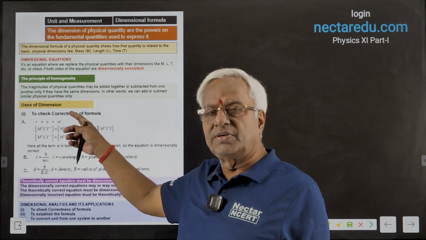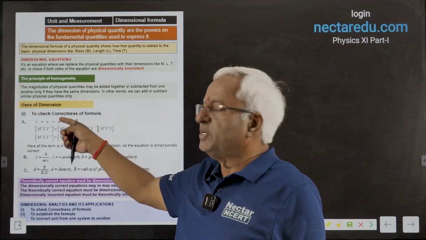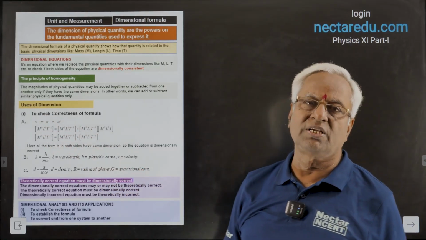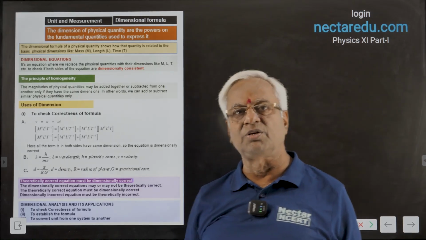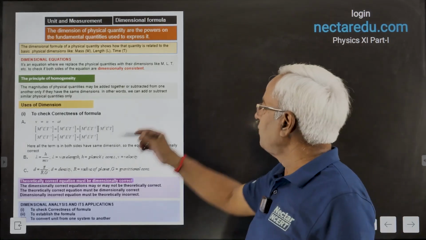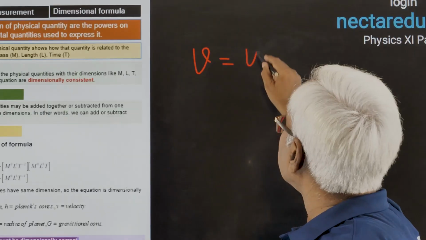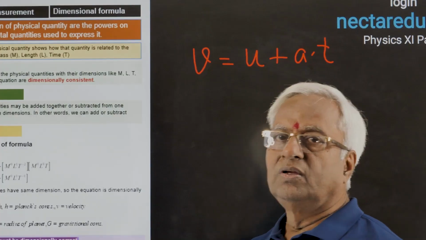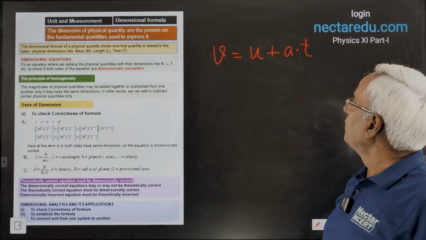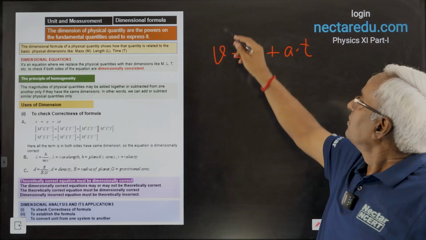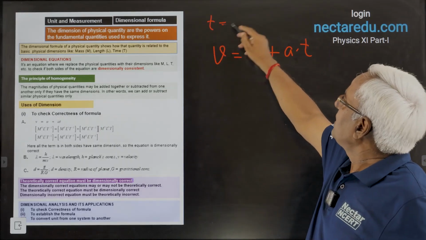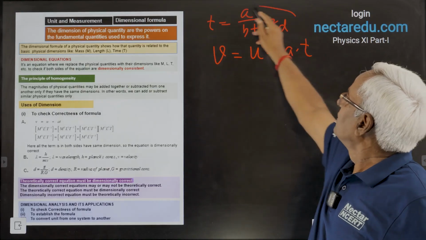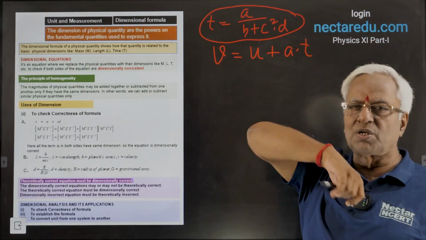But here, first of all, we are going to see the first use of dimension, that is to check the accuracy, correctness, or even the consistency of an equation. Now, if it is an equation, I say T equals A upon B plus C square D. It looks a bit complex.